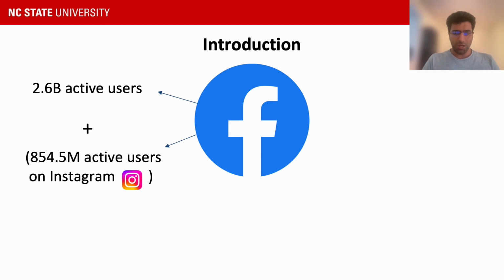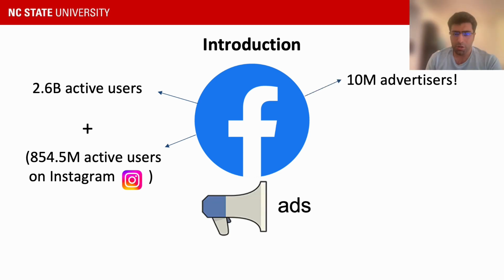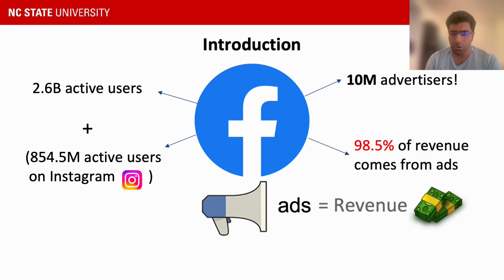Facebook is one of the biggest social media platforms with 2.6 billion active users. It also owns Instagram, which has over 800 million active users. Facebook is also one of the biggest social media advertisement platforms with around 10 million advertisers. Advertisement is the main source of revenue for Facebook, as 98.5% of its revenue comes from running ads alone.